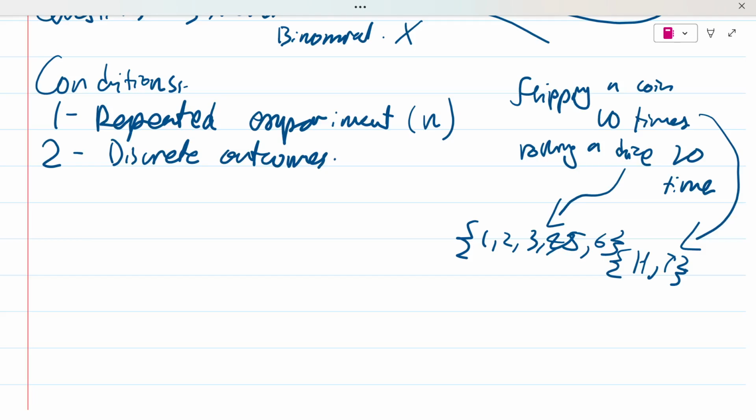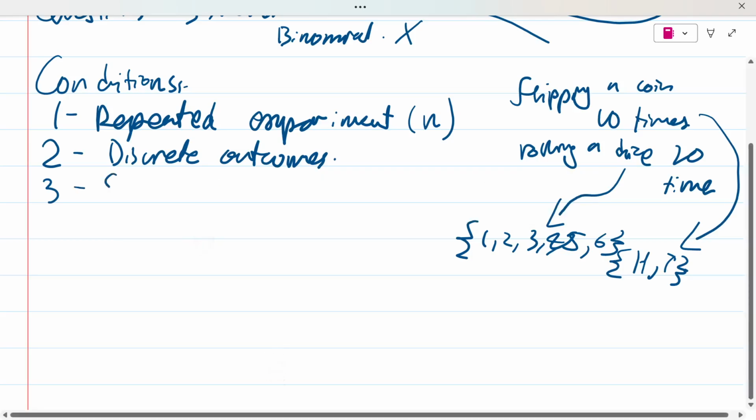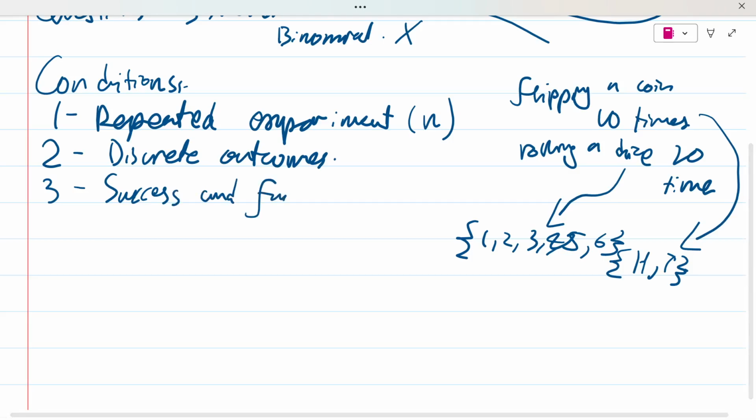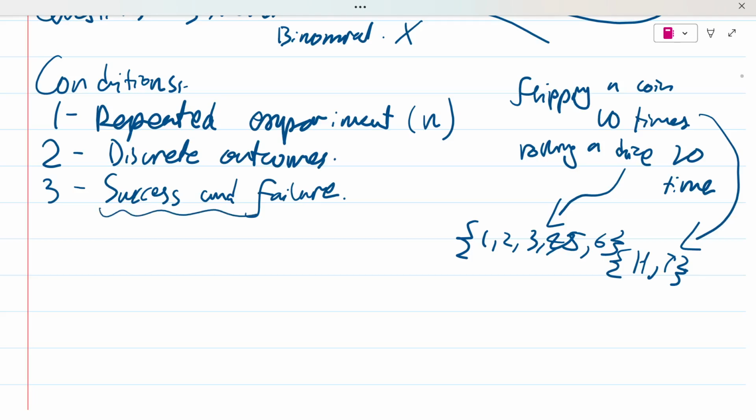Now, the third condition is, I should have made a circle around it, the success and failure thing. Now, what do I mean by success and failure? That is not just a part of binomial distributions. That is just what probability actually is. What do I mean by that? Every time we look at probability, we are only dealing with two things: either something happens or something doesn't happen.